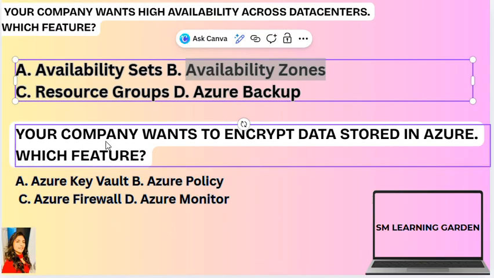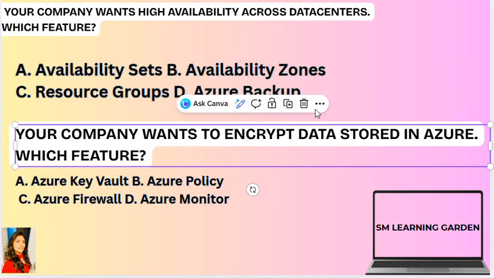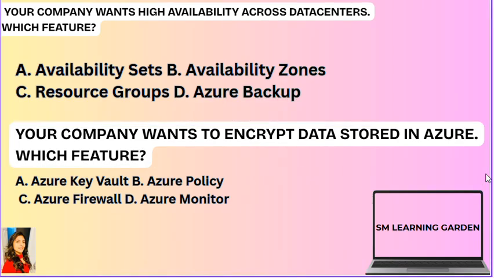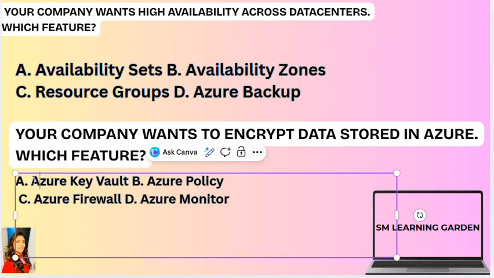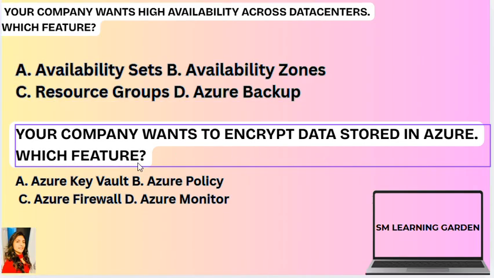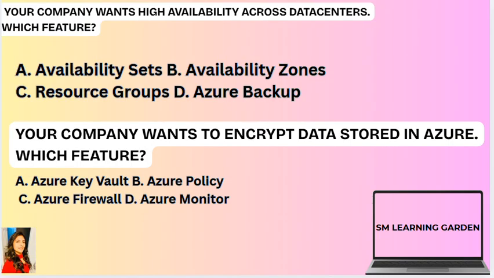Next question here is, your company wants to encrypt data stored in Azure. Which feature? Azure Key Vault, Azure Policy, Azure Monitor, or Azure Firewall. So here the correct option is Azure Key Vault. Why? Because it stores keys, secrets, and certificates. So whenever you have encryption, certificates, secrets, or storing keys, the answer will be Azure Key Vault.